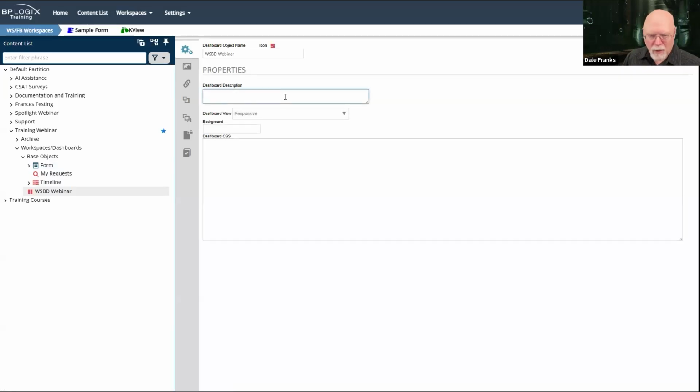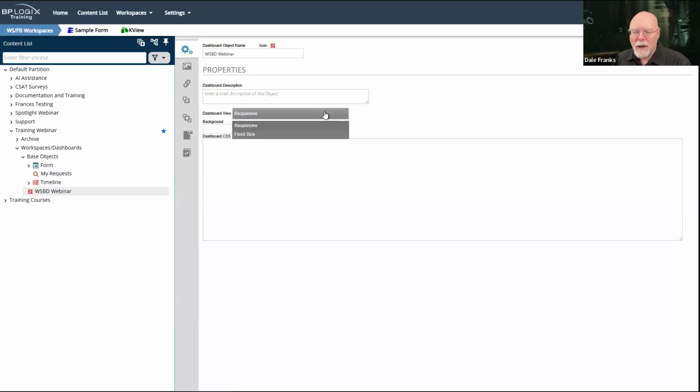Of course, the dashboard description, even though I'm not going to do it in the interest of time, you always want to do that in a production system. Then what's the dashboard type we want? We can make it either responsive or fixed size. The default is responsive because if I need to look at this dashboard on my phone rather than on my desktop computer, then I want the dashboard to resize itself appropriate to the viewport that I'm looking at. So for accessibility reasons, responsive is the set default.